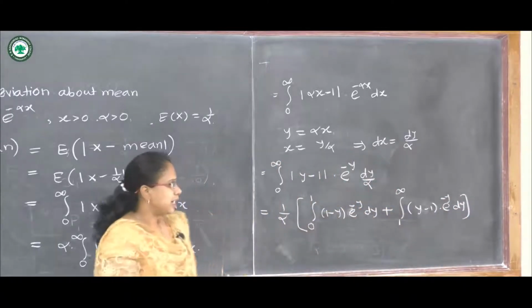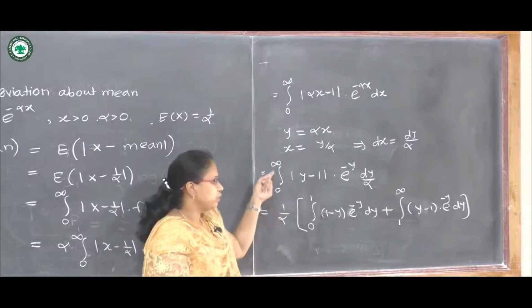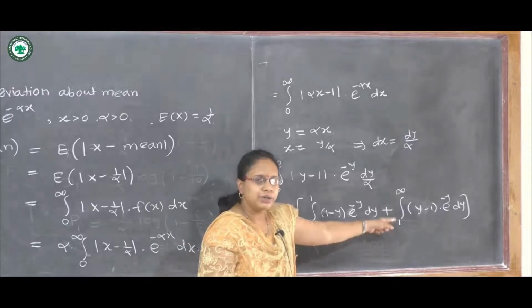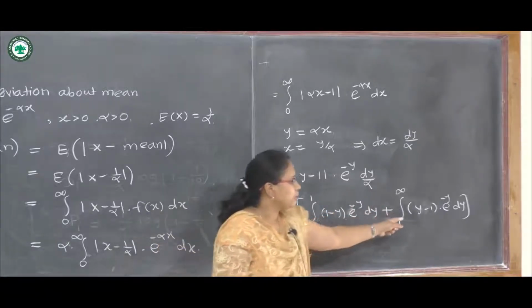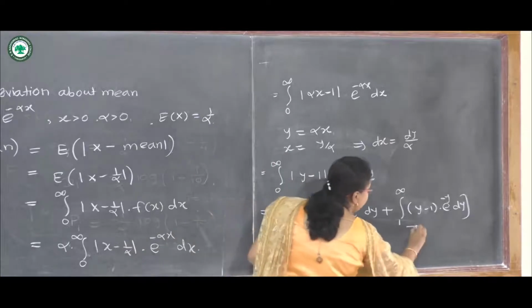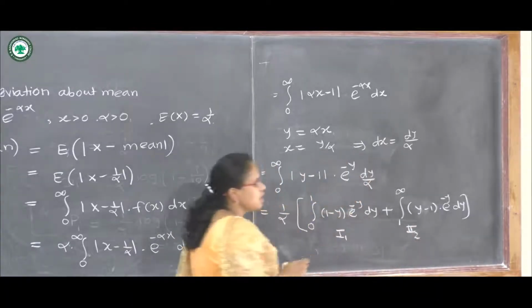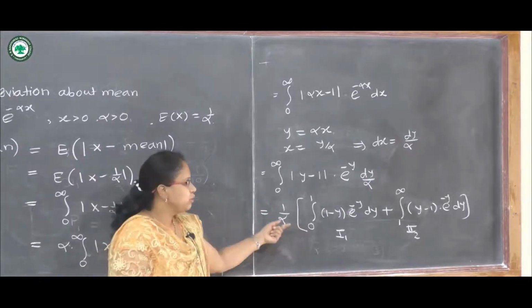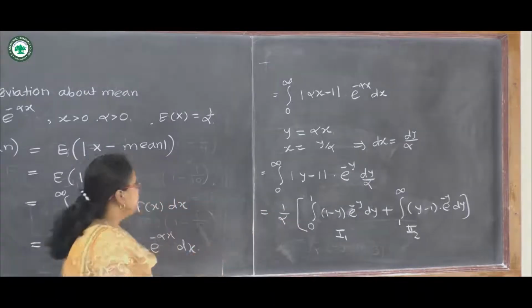So we have split this integration from 0 to infinity as from 0 to 1 and from 1 to infinity, and these are the two parts. We will give the names I1 and I2 to these two integrations. Now we will solve these integrations and substitute here to get the mean deviation about mean.